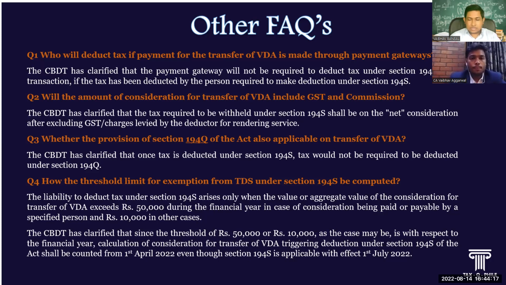Okay. The next question is that this section is applicable from the 1st of April 2022. So whether there is any loss incurred by the buyer or the seller till 31st March 2022, will any deduction or set off or carry forward be applicable for these losses?